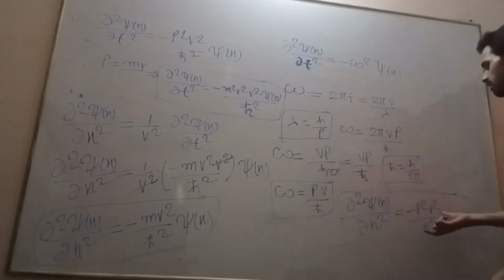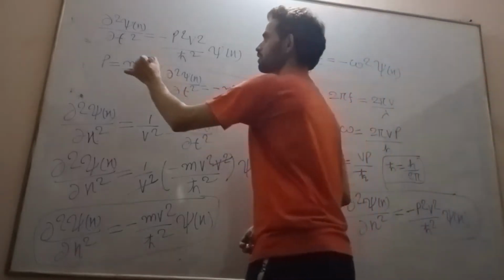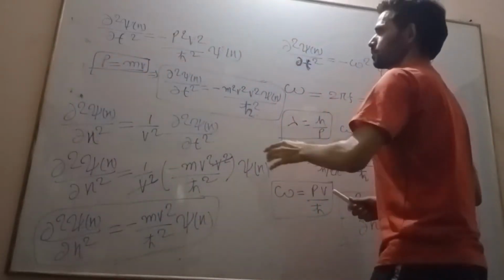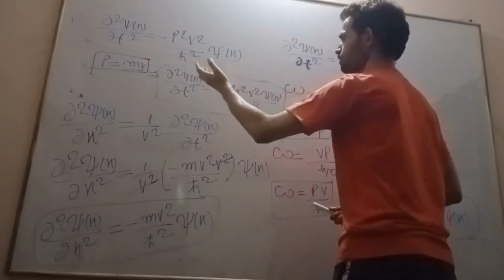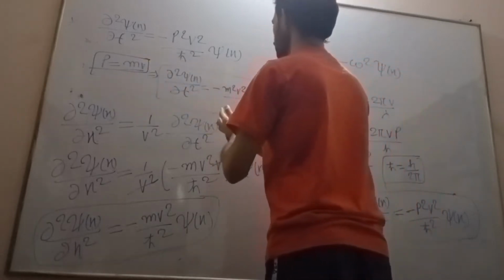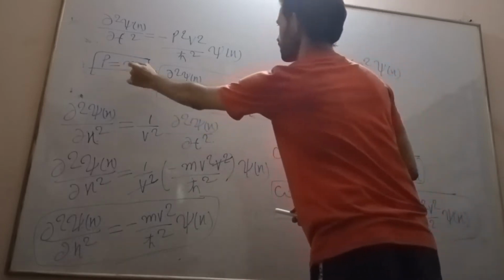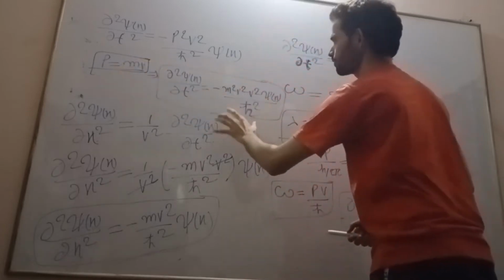Okay, so we will get this p². As we know, p is nothing but momentum, p is equal to mv. M is the mass of a particle, v is the velocity of the particle. Just replace this p by mv, and we will get this.